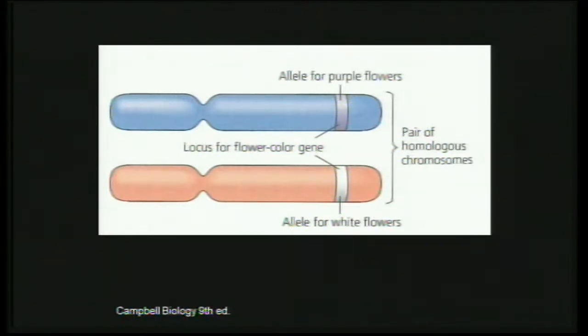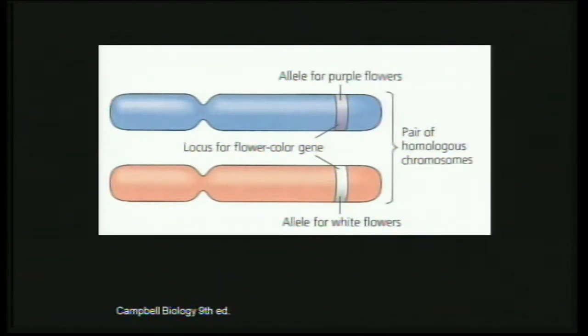But they can also exist as homozygous. That means the same allele can be present on both. For example, both chromosomes can have the allele for purple flowers, or both chromosomes can have alleles for white flowers. If they have the same kinds of allele, then you say that the organism is homozygous for that gene. That means they have the same allele.